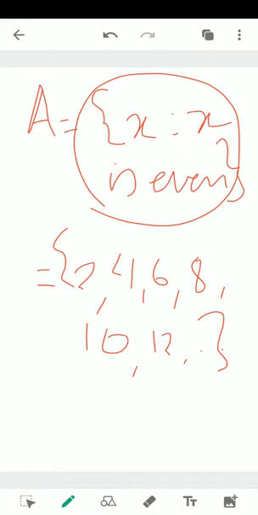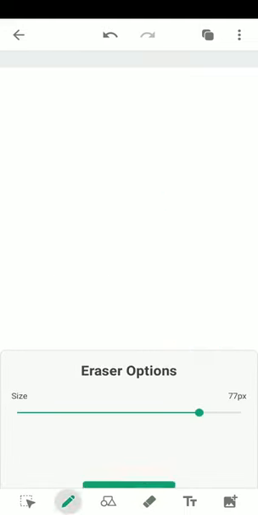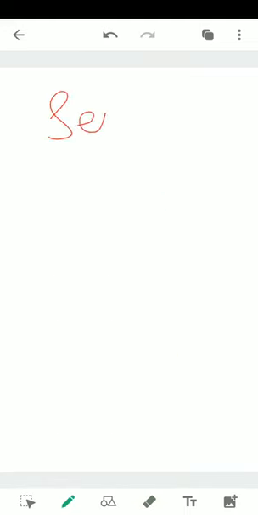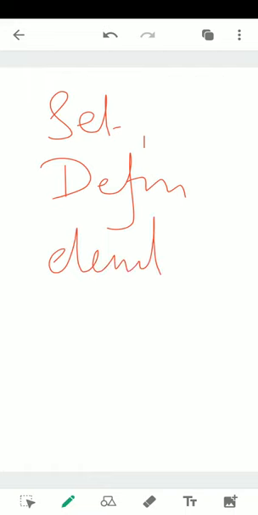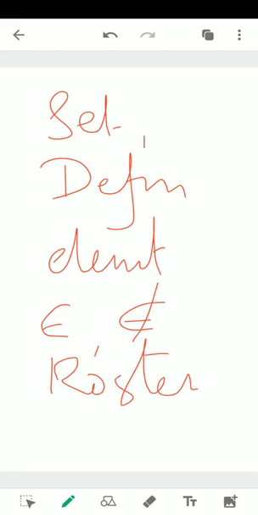So these are the two ways to represent a set. In the coming classes, we'll be discussing more problems based on converting a roster form to set builder form and set builder form to a roster form. So what did we look at today? We started with what is a set. Then we went to its definition. Then we understood its element, what is the meaning of element. Then we understood what is belongs to, does not belong to, and we discussed roster form, and finally we went on to set builder form. So this is how the video has progressed.